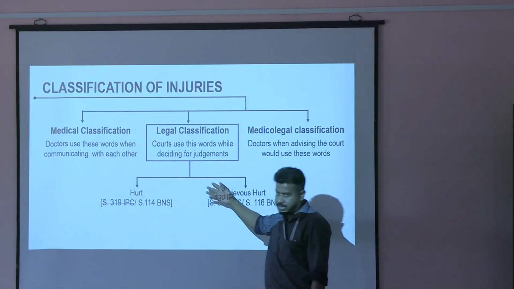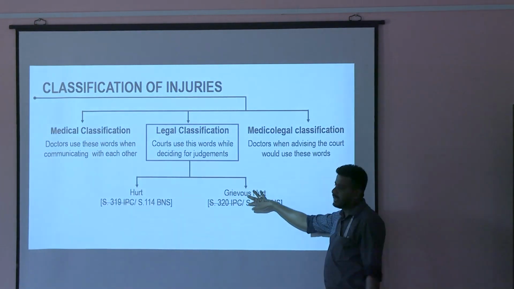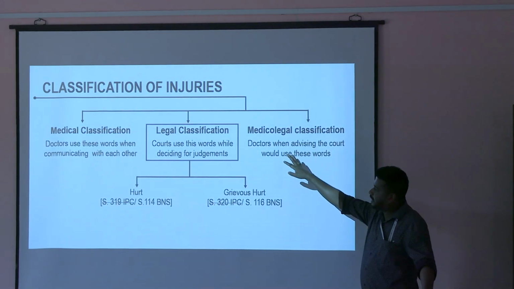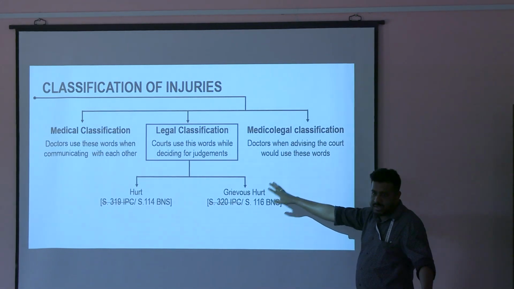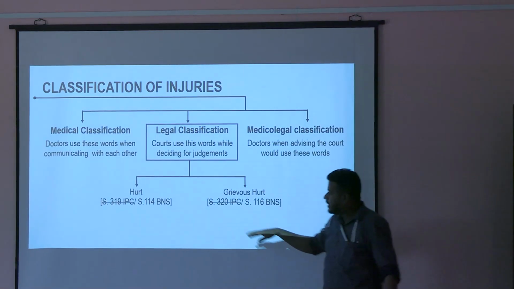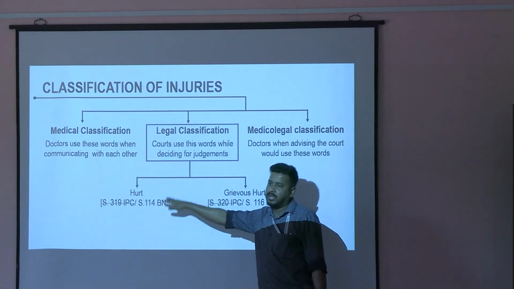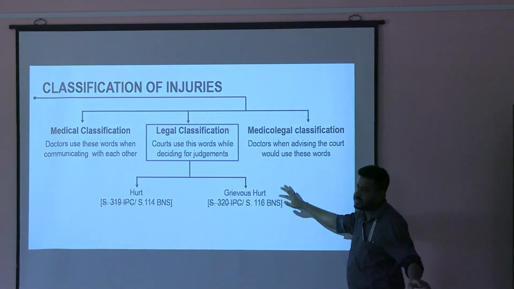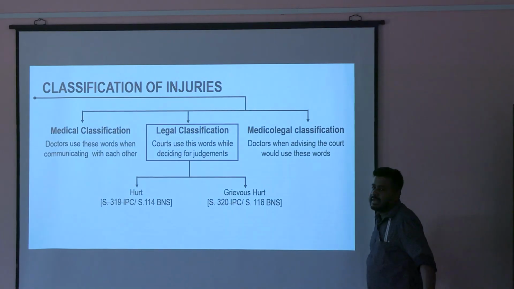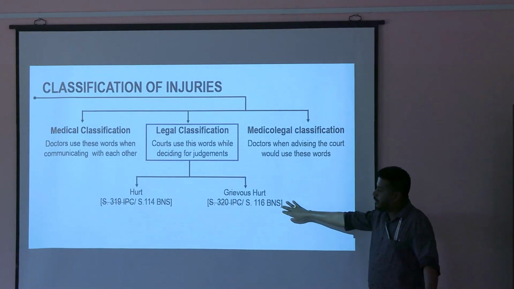If it is something serious, that becomes grievous. So court will see whether that injury which has been caused illegally to a person by another person is simple, that is hurt, or grievous, that is serious. For this, the punishment is more. For that, the punishment is less. Where is it defined? 116 BNS.